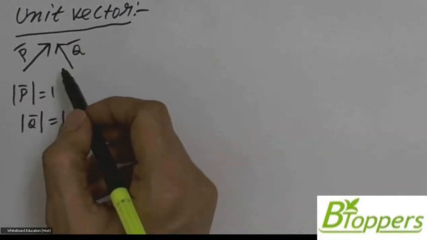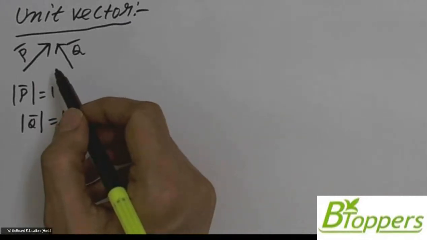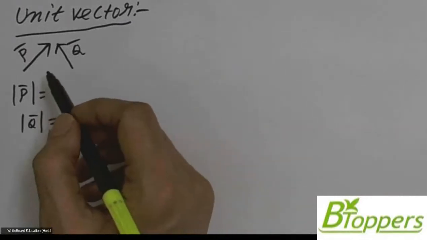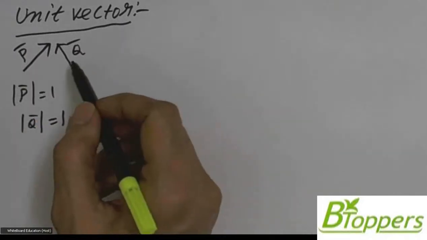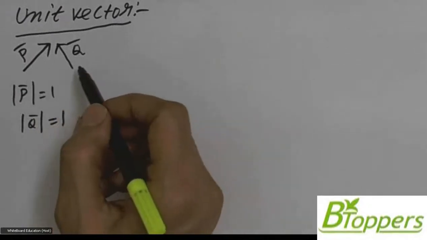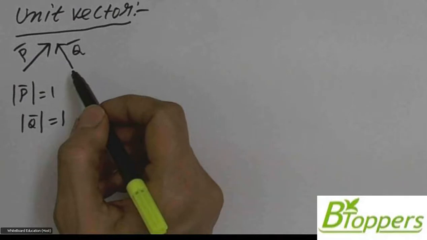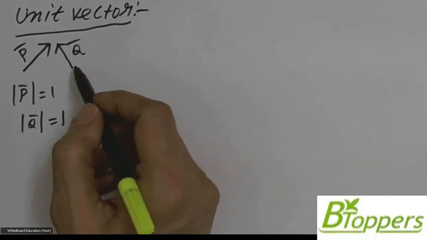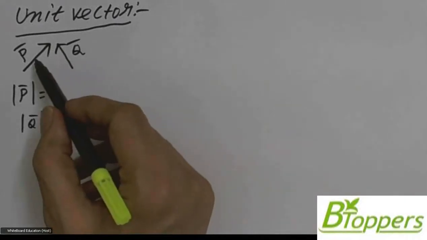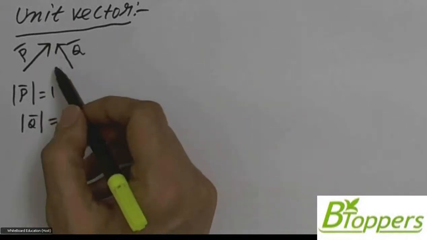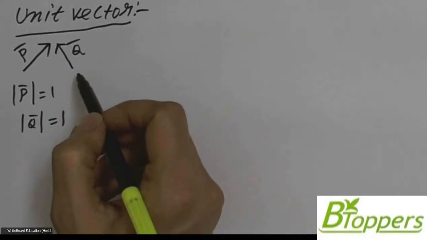Two vectors are said to be equal if and only if they have same magnitude and also same direction. So in this example, the two unit vectors P bar and Q bar do not have same direction. Therefore, they are not equal. It means in general, all unit vectors are not equal. So whatever may be the direction of a vector, if the magnitude or modulus of vector is 1 unit, then it can be called as a unit vector.